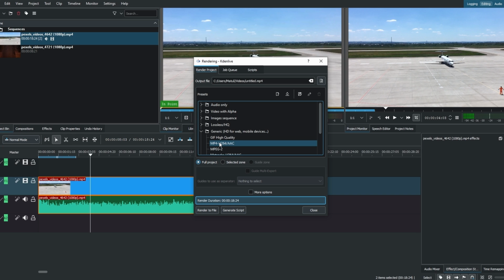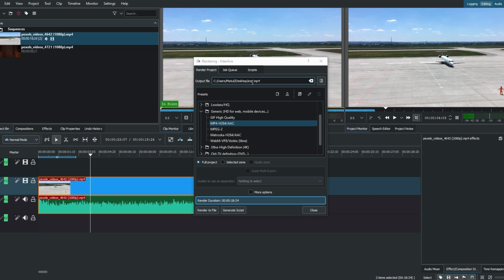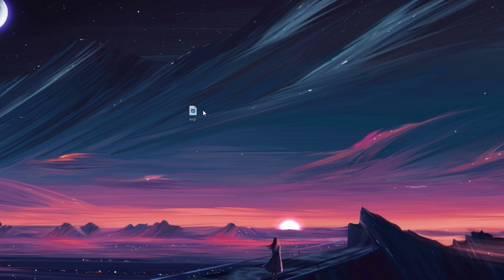Click on the document icon to select the export location. Choose the folder and enter a file name as desired. Now click Save. Click on Render to File. Once rendering is complete, locate the exported video in the chosen folder.